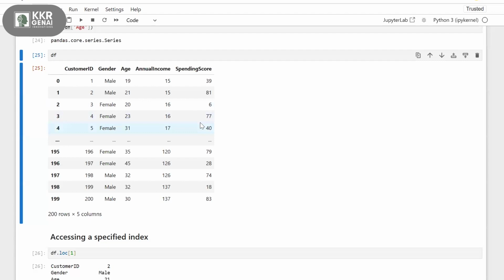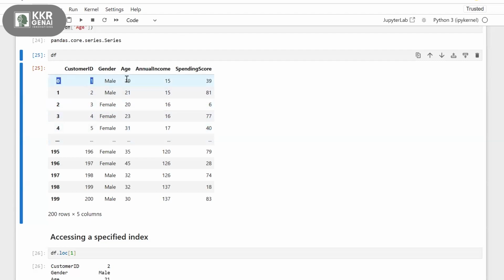So do you mean that loc should be used to extract the complete row, and iloc should be used to fetch one set of value? Not like that. Accessing elements with the label names can be done using the loc function.